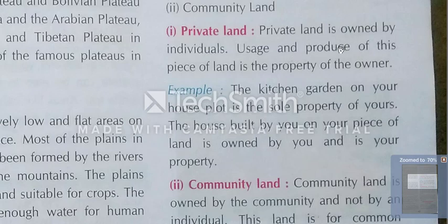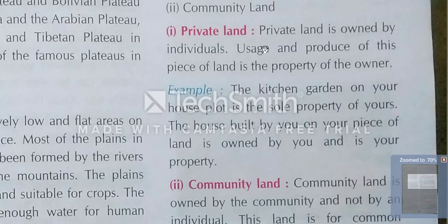Use and produce of this piece of land is the property of the owner. Usage means use; the word use is good. Use and produce of this piece of land is the property of a single person who has bought it.